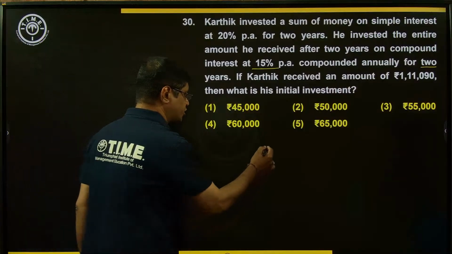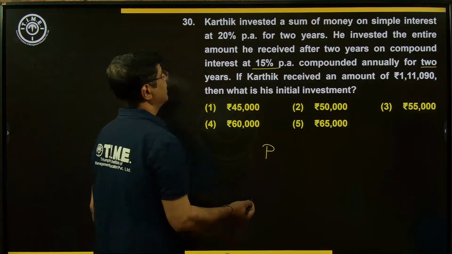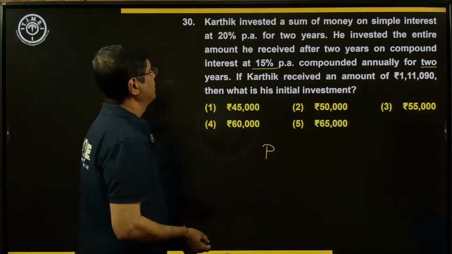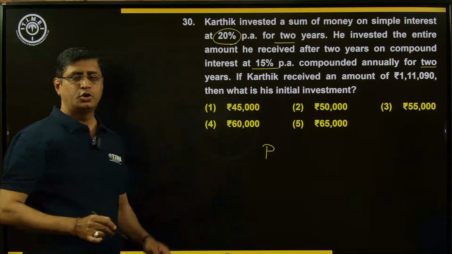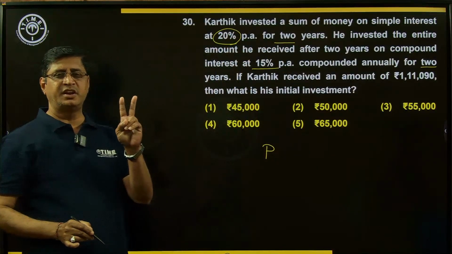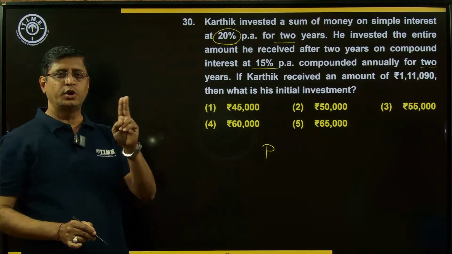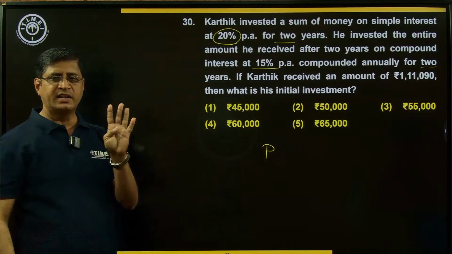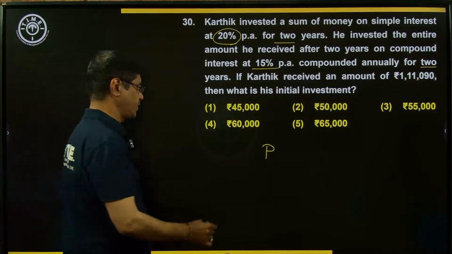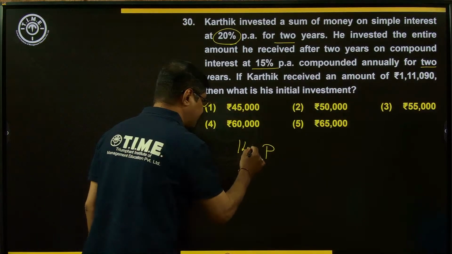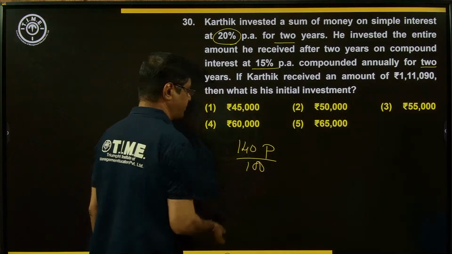Let us assume the initial investment as P, the initial investment principal. 2 years at 20% per annum means interest is equal to how much? 2 into 20, 40. 40 is the interest, principal is 100, means amount is equal to 140%. So 140% of P is the amount.